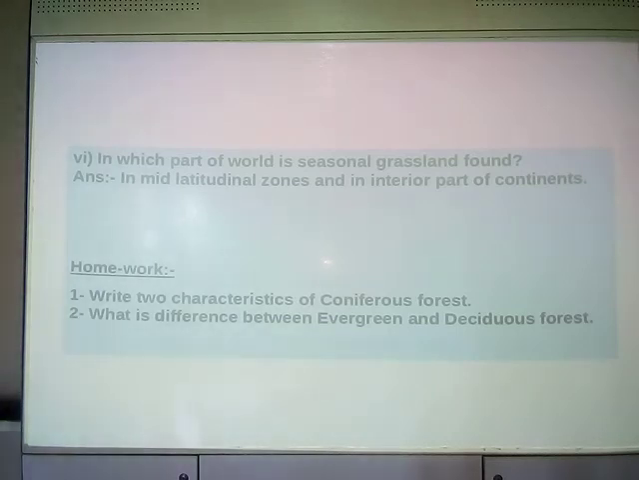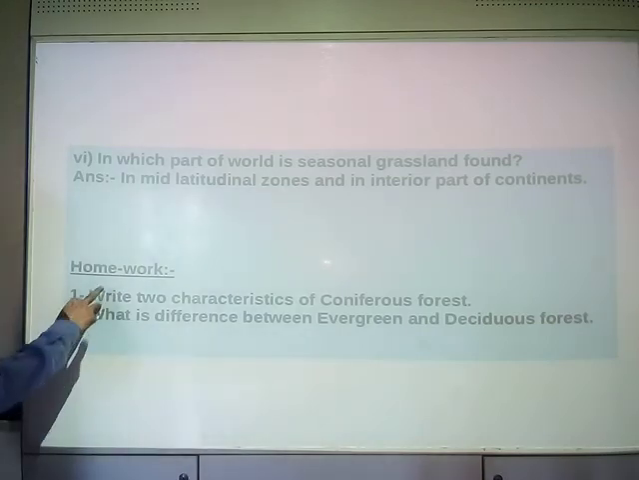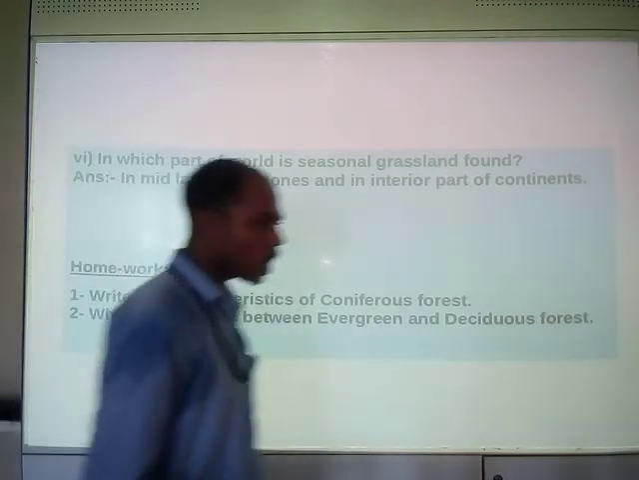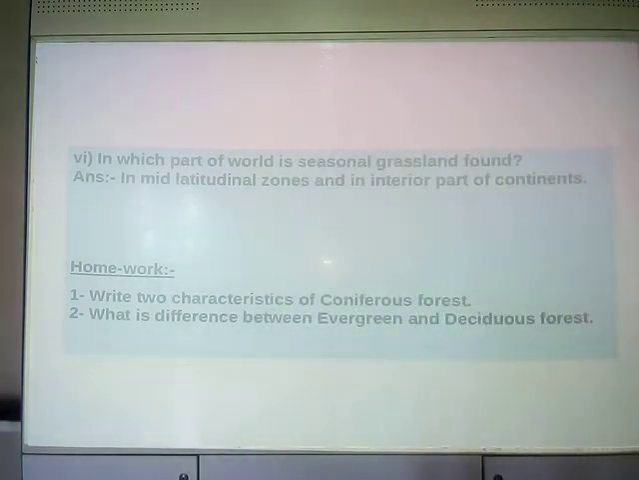In my next class I am going to come up with some more questions, but till now you note down the homework. First question, write 2 characteristics of coniferous forest, and another question is, what is the difference between evergreen and deciduous forest? These are the 2 questions which are your homework. Should note it down.